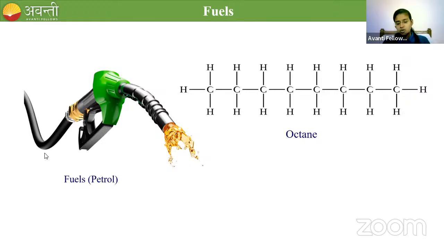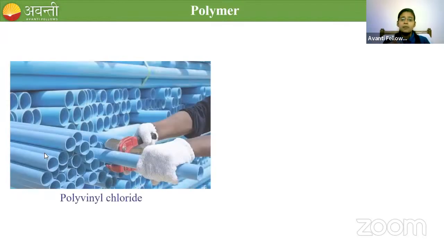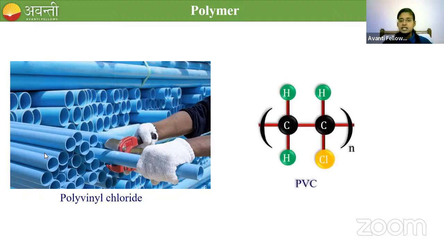We are also using organic compounds in polymers. For example, polyvinyl chloride, the PVC pipes. PVC means polyvinyl chloride, which is an organic compound. The formula is C2H3Cl, n times.